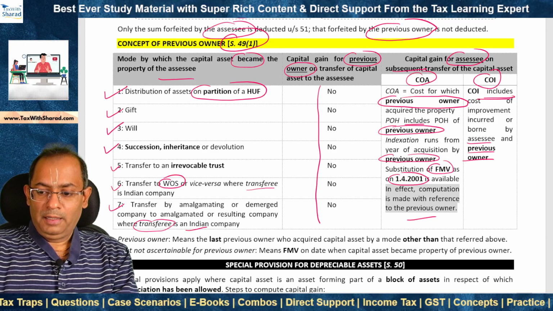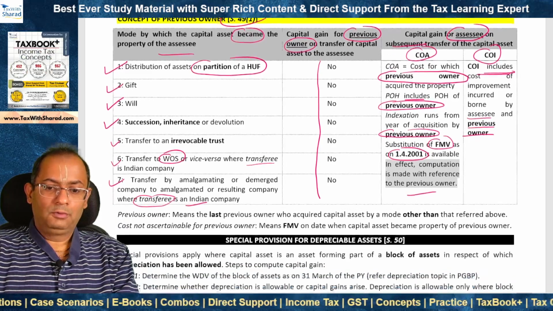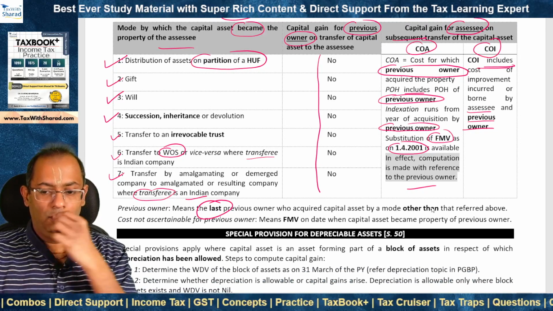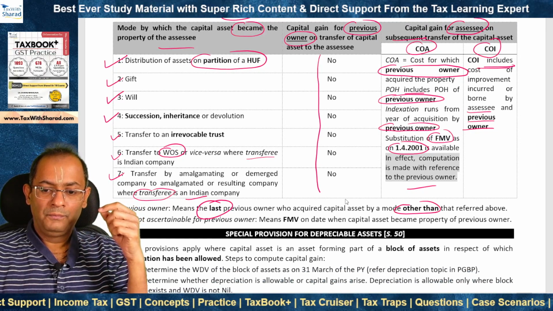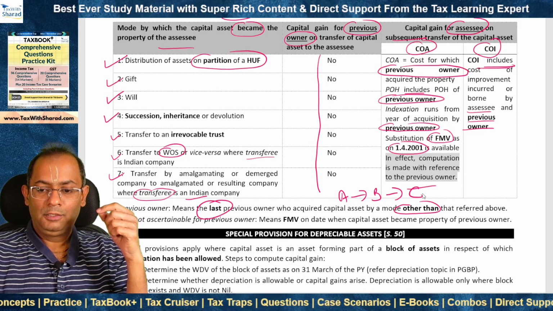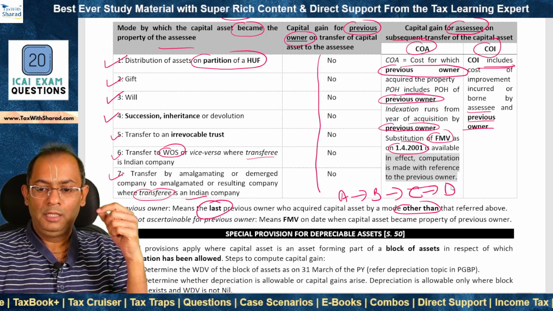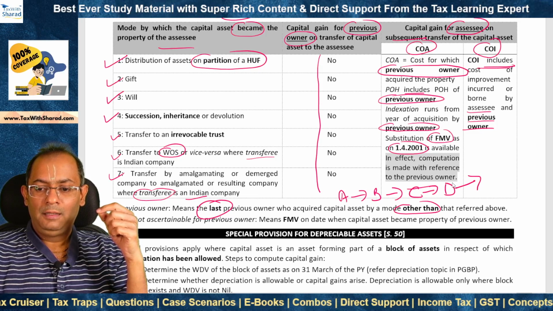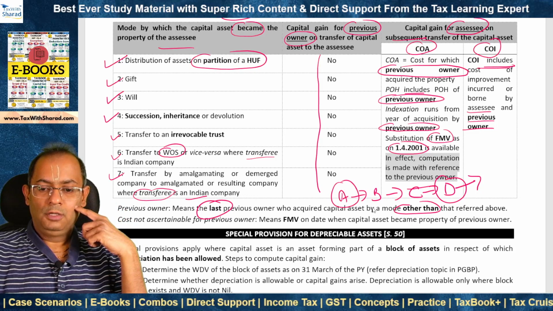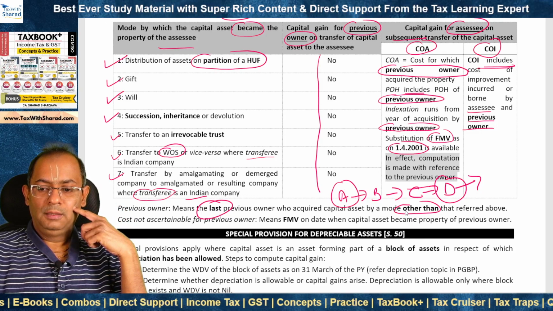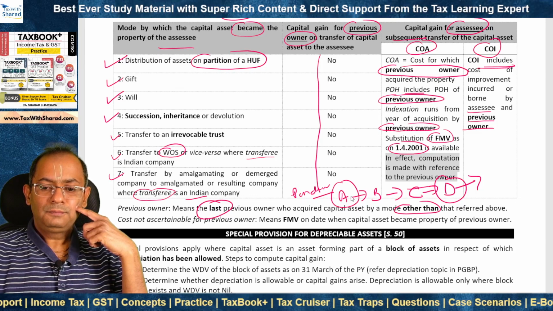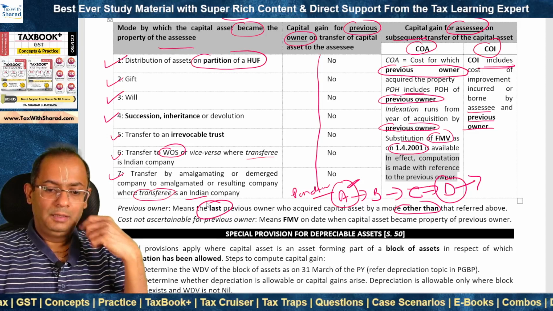So what is meant by previous owner? Who is the previous owner? So previous owner means the last previous owner who acquired the capital asset by a mode other than that referred above. So A gives the capital asset to B, B gives the capital asset to C, and C gives the capital asset to D. Now when D transfers it, D will be taxable as capital gain, and A will be the last previous owner who acquired it by a mode other than that referred above. For example, if A purchased the capital asset, A will become the previous owner in this case.